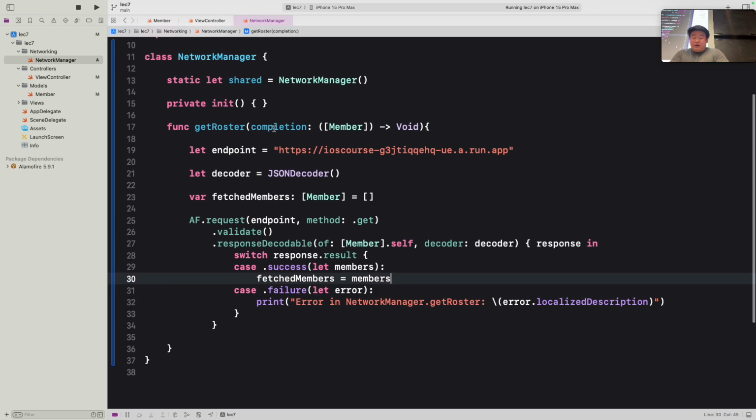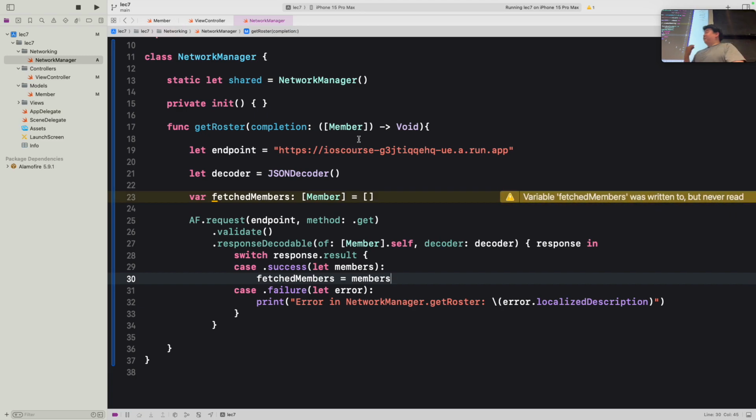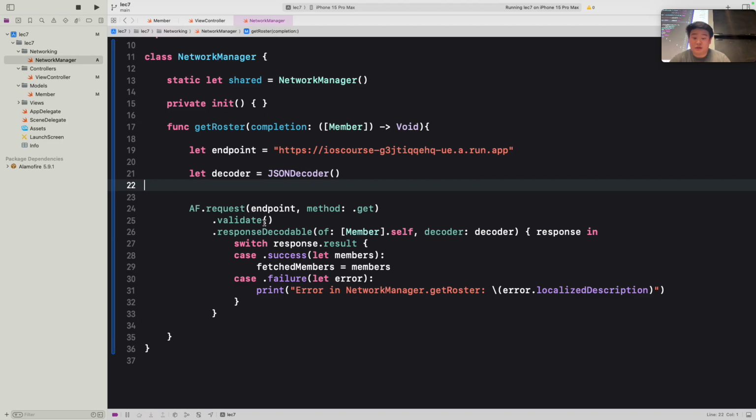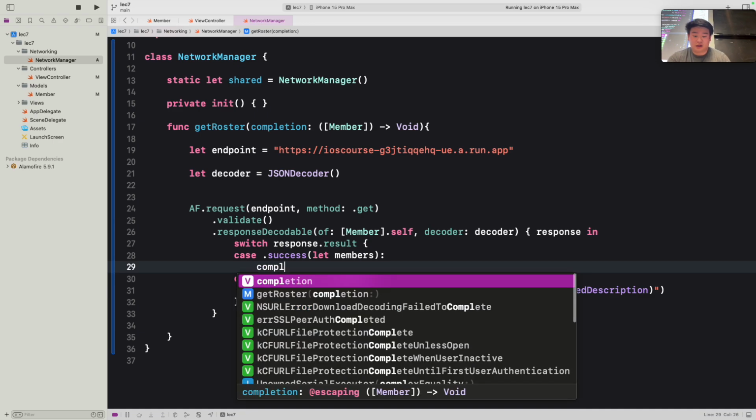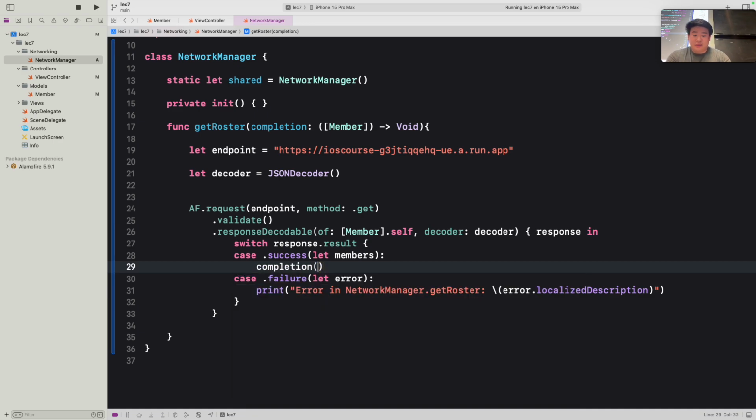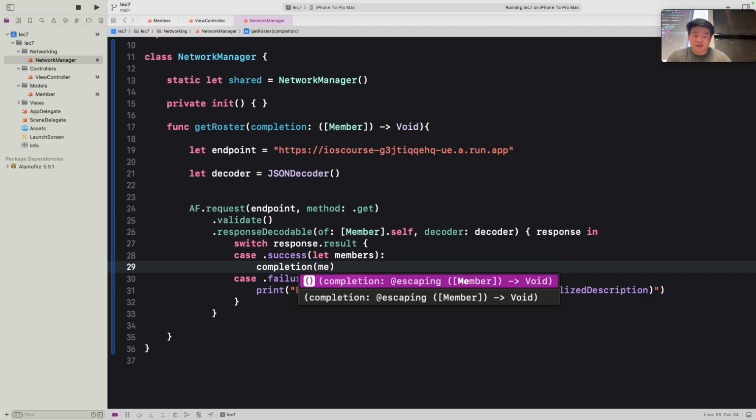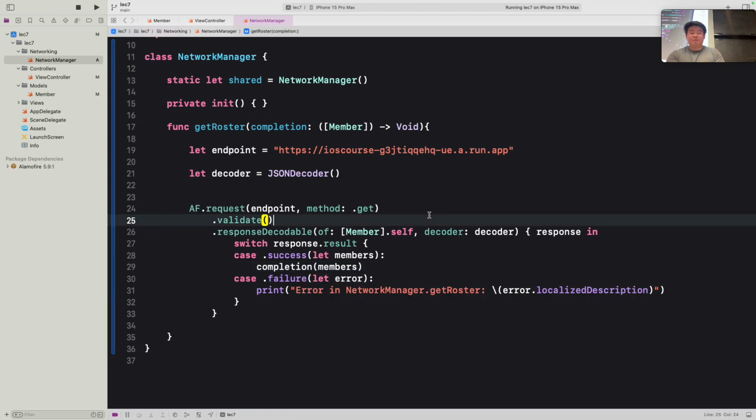Okay, and you can see that we have completion here, and this is essentially the function that we're calling upon completion of the request. So we can call it as any normal function. Rather than setting fetch members, which doesn't exist anymore, we can directly call completion. And then for completion, we want to pass in the members. So like that.